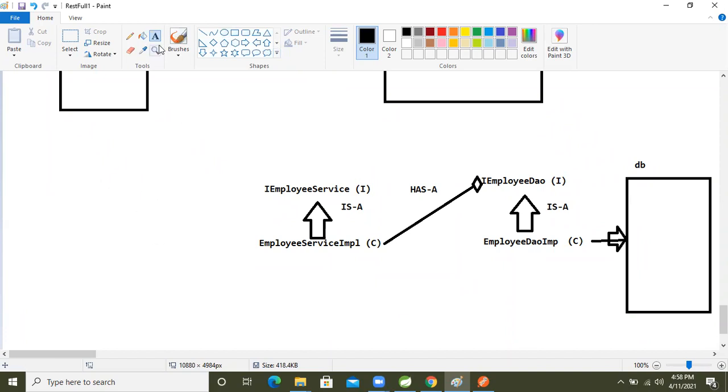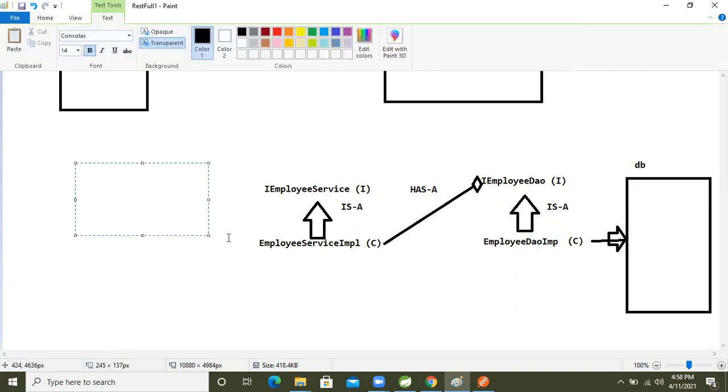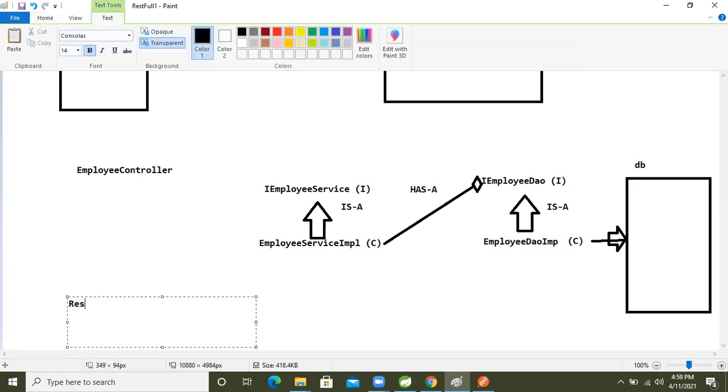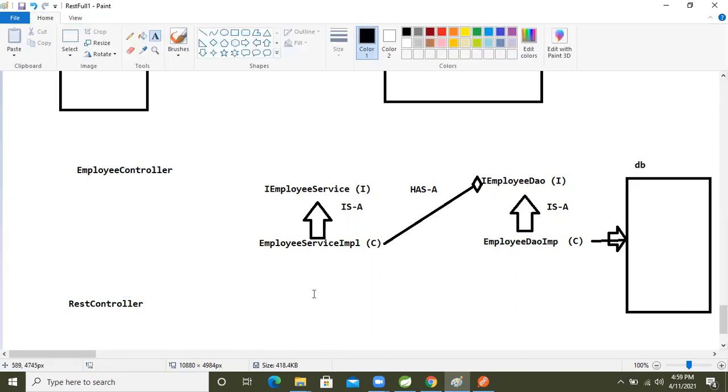The two controllers are there. Now from here onward, two controllers are there, right? Which controller? The UI controller, right? Employee, this is the UI controller, the employee controller. And here what is that? Rest controller, right? So, the employee rest controller only. So here what are we going to do now?